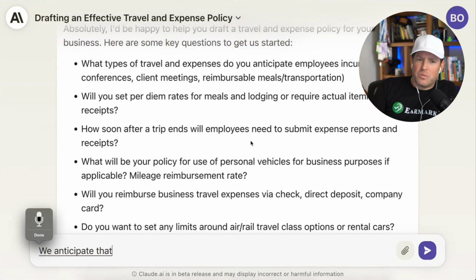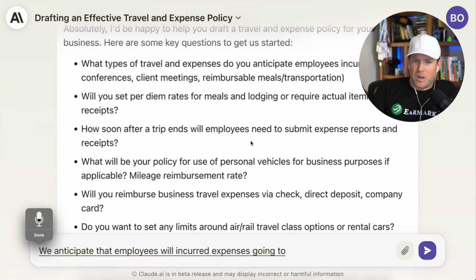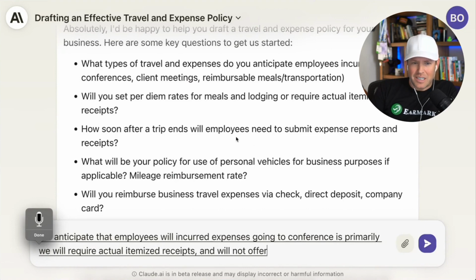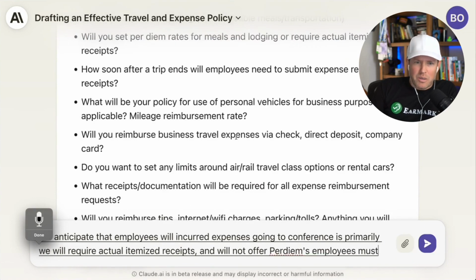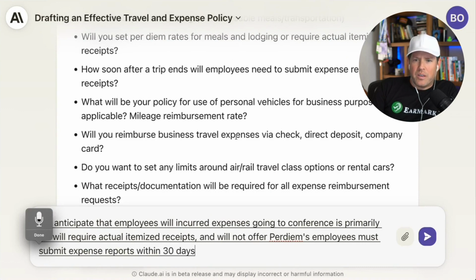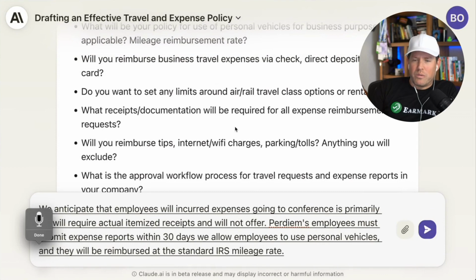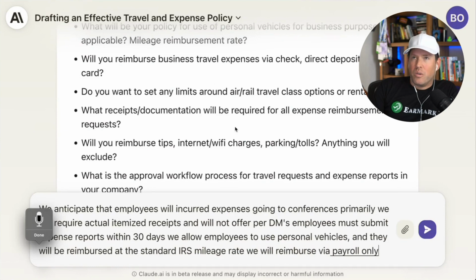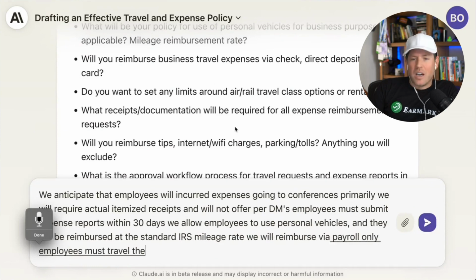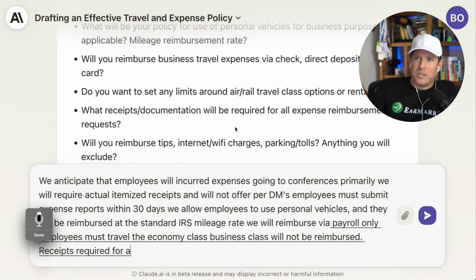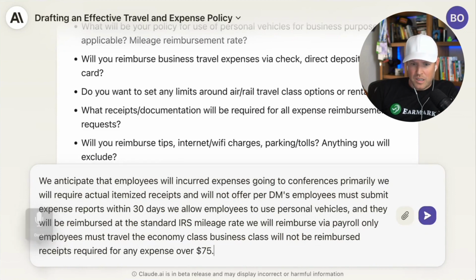We anticipate that employees will incur expenses going to conferences primarily. We will require actual itemized receipts and will not offer per diems. Employees must submit expense reports within 30 days. We allow employees to use personal vehicles, and they will be reimbursed at the standard IRS mileage rate. We will reimburse via payroll only. Employees must travel via economy class. Business class will not be reimbursed. Receipts are required for any expense over $75. And you can just write it like that.